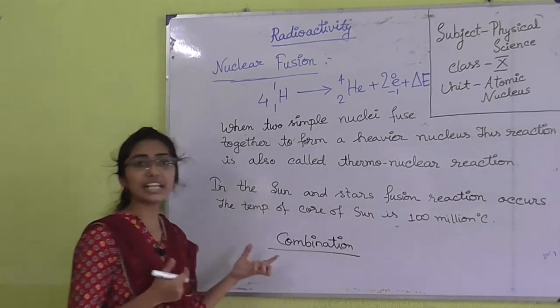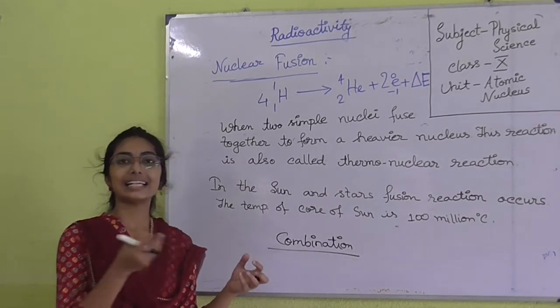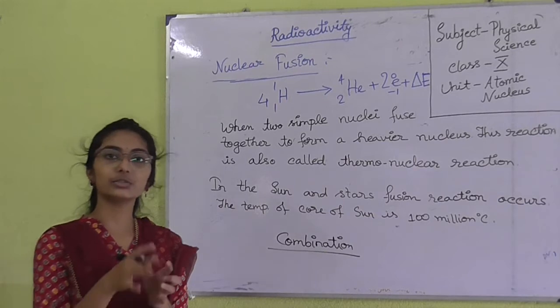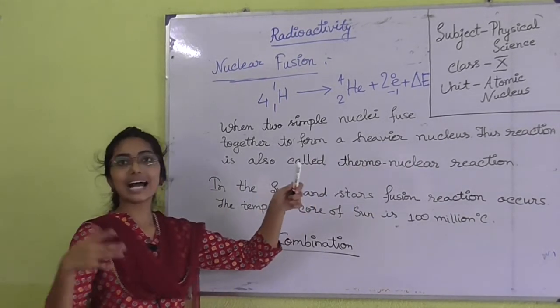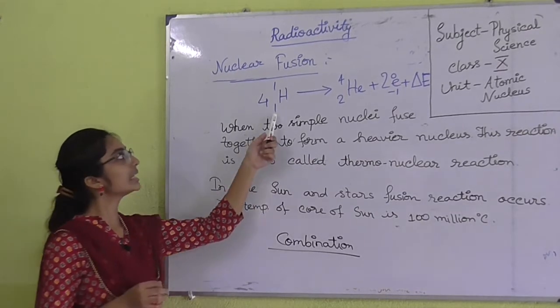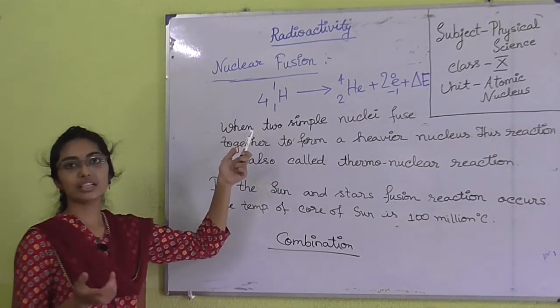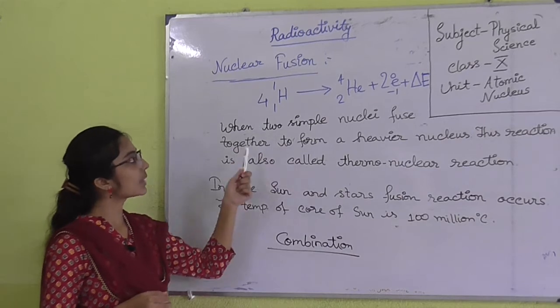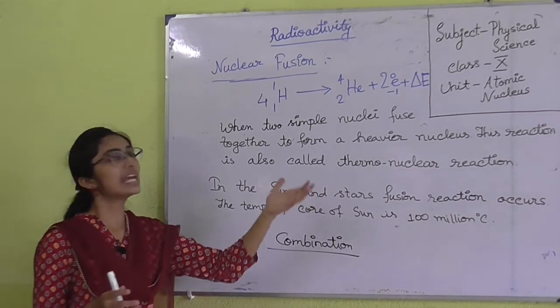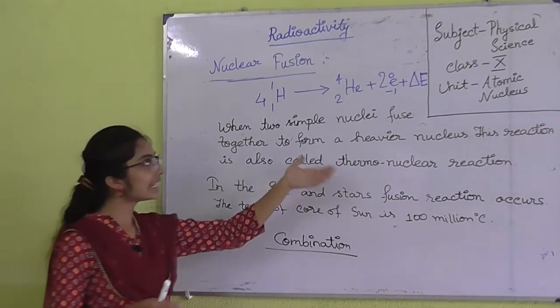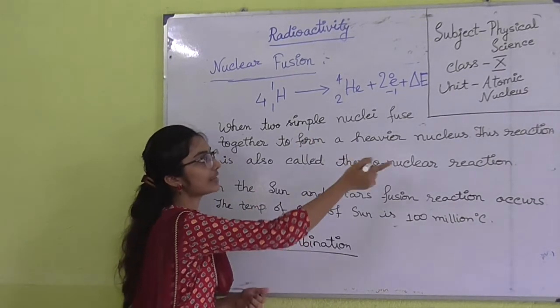So, this is a combination reaction, because the lighter nuclei combine with each other to form a heavier nucleus. When two simple nuclei like hydrogen nuclei, whose mass number and atomic number are very small, fuse together, they form a comparatively heavier nucleus. Helium is heavier than hydrogen.